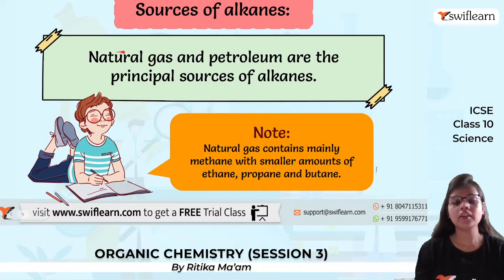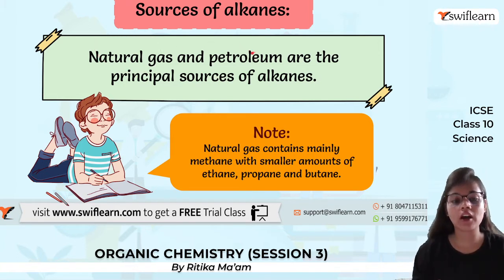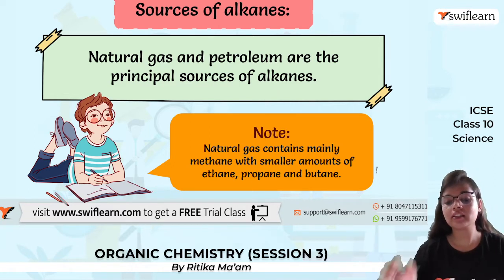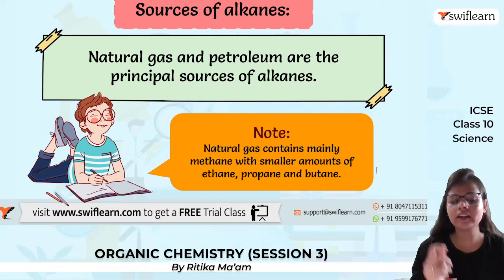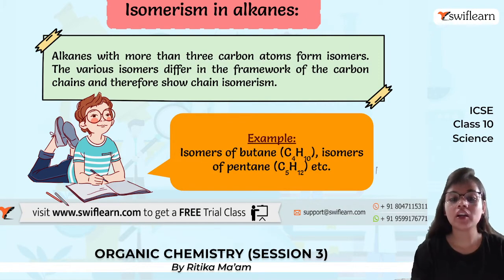Okay, now we have a good understanding of how the bonding is happening between carbon and hydrogen atoms in case of alkanes and alkenes. Now we are going to study about the sources of alkanes, like where are we getting alkanes from. So the basic sources of alkane are natural gas and petroleum. These are the principal sources of alkanes. Natural gas is mainly composed of methane and has a small amount of ethane, propane and butane.